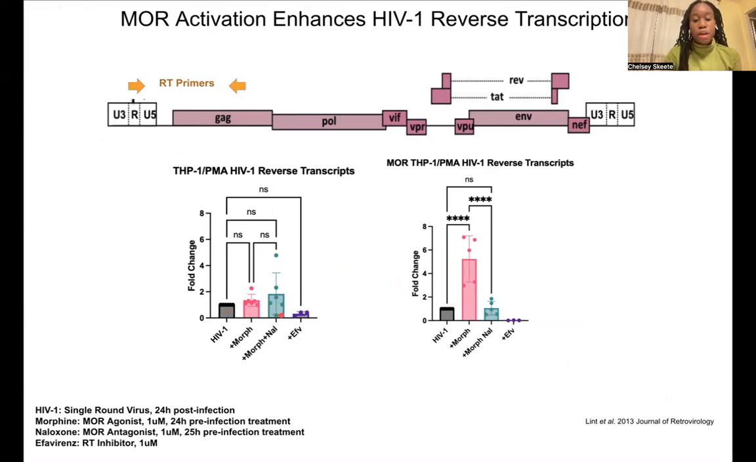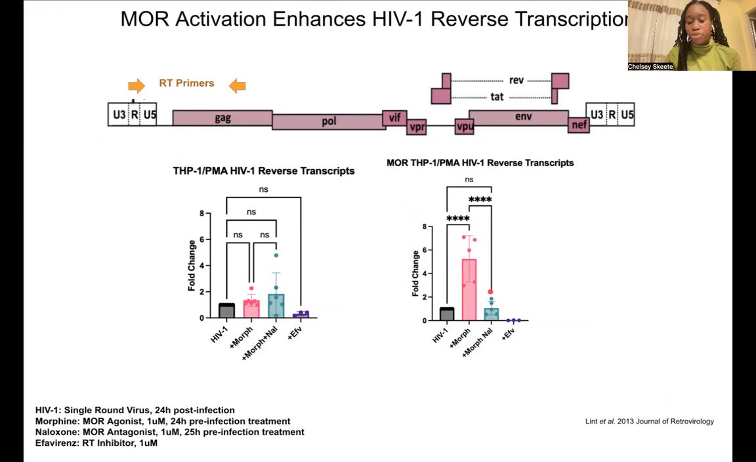Next, we looked at reverse transcription, looking at earlier steps of the replication cycle within HIV. And in macrophages, we see that morphine had no impact on reverse transcripts detected by PCR. However, morphine treatment does significantly enhance reverse transcripts when mu is exogenously overexpressed, and this is blocked by naloxone treatment.